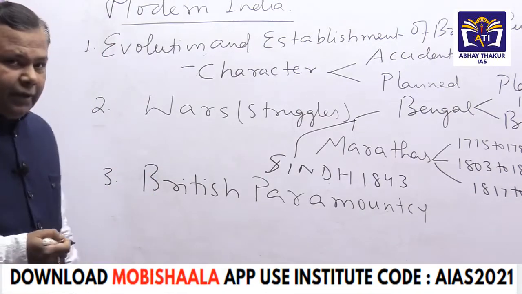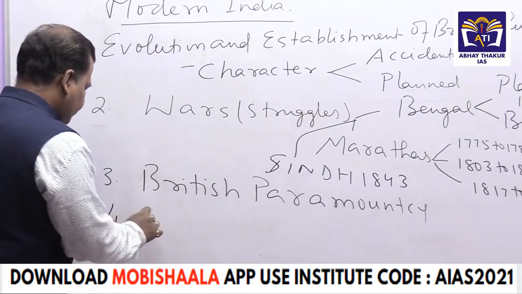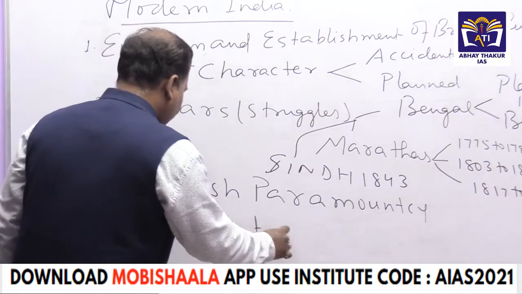The fourth thing we are going to see here is peasant and tribal revolts.